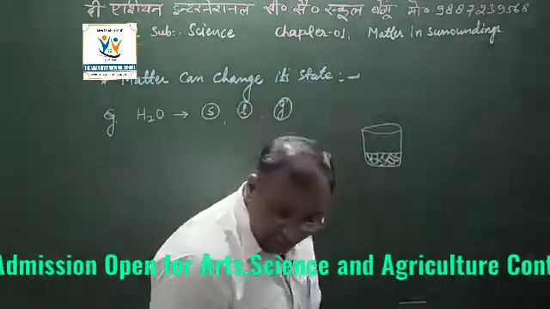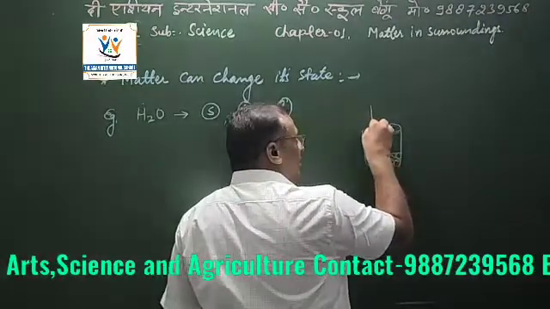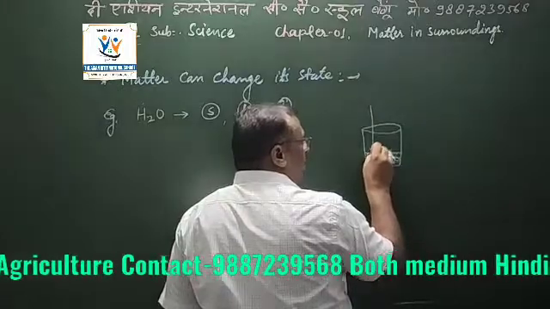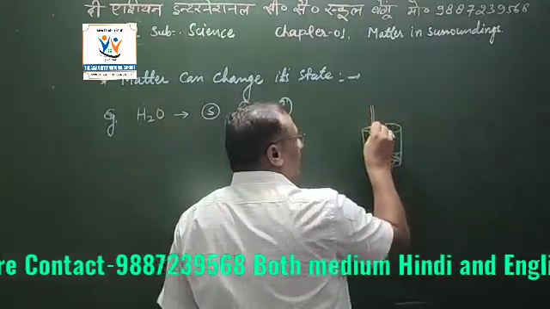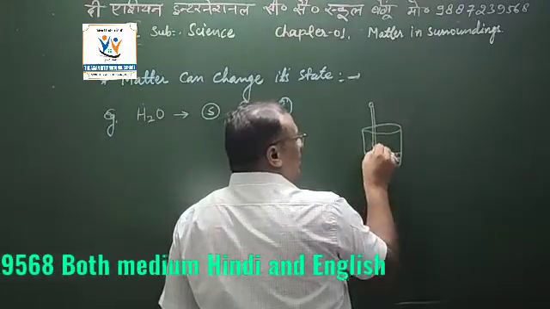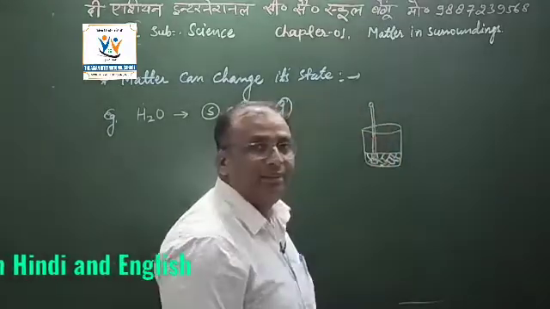When you put the bulb of the lab thermometer into it, you will observe some range of temperatures here.